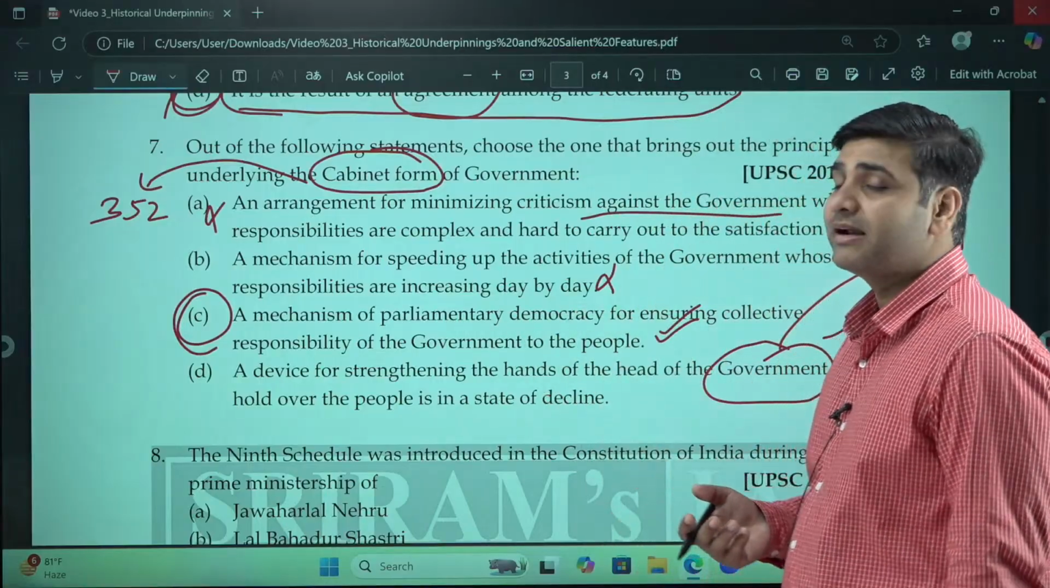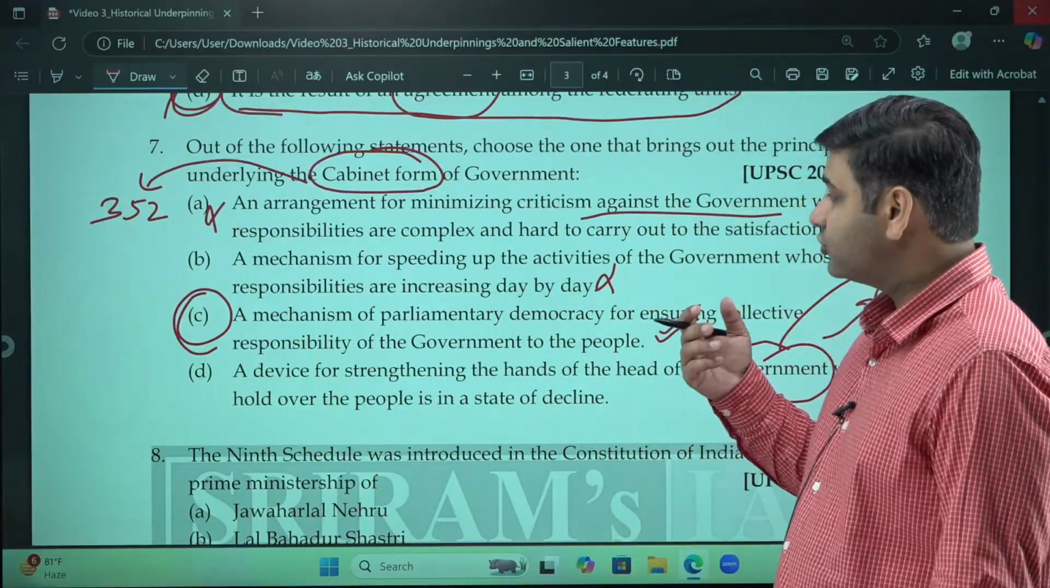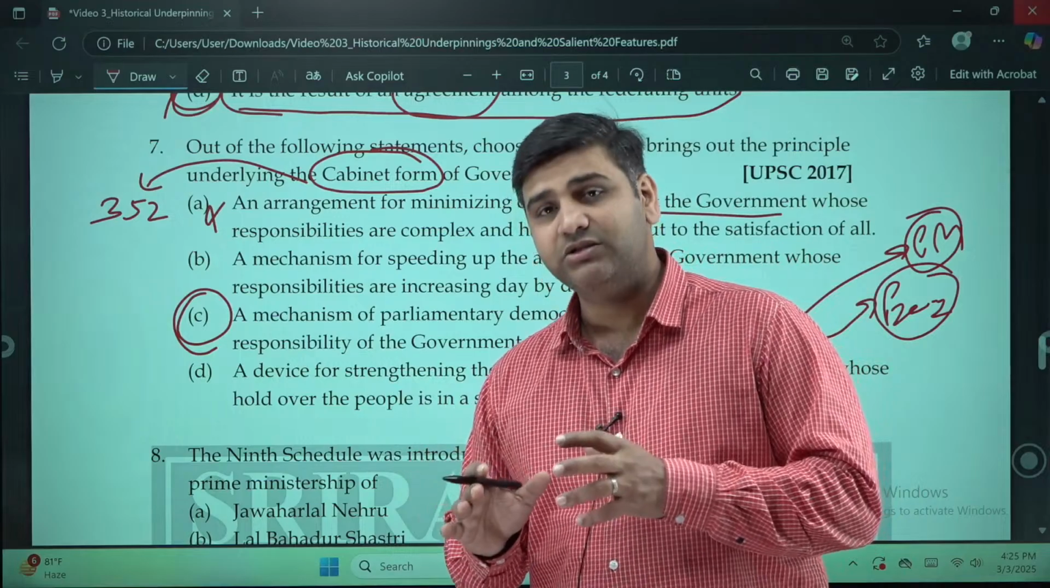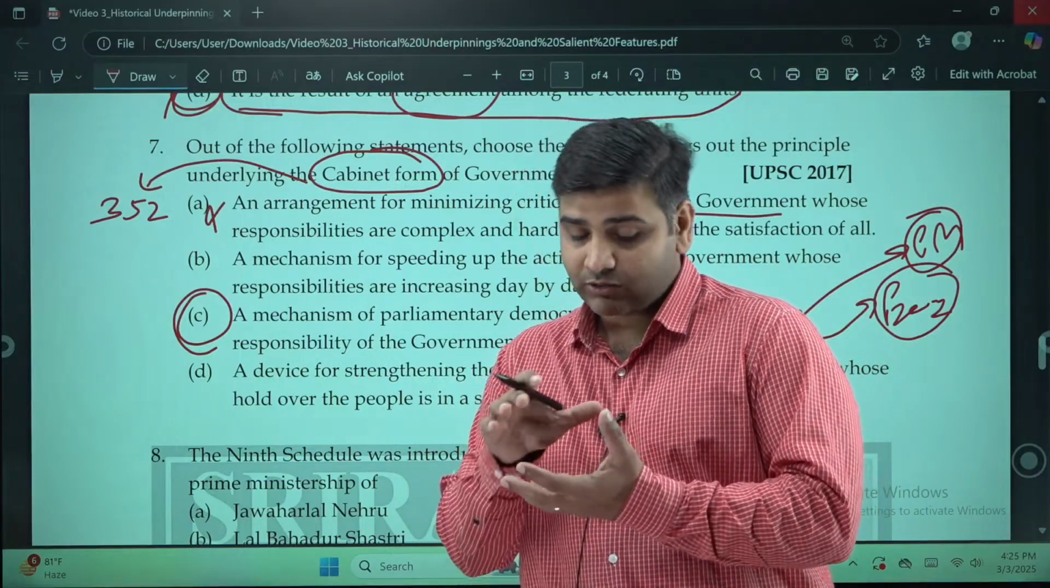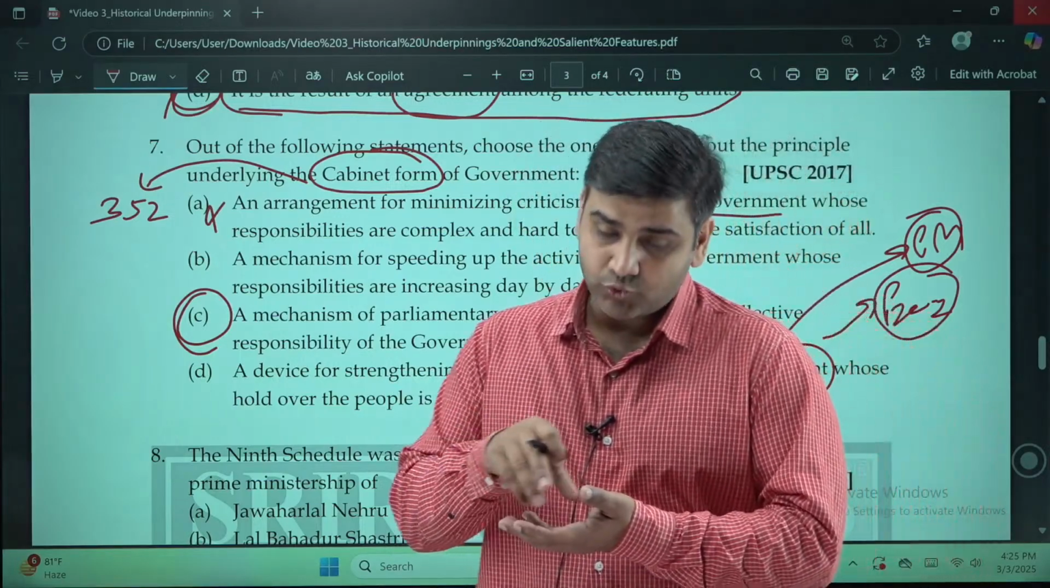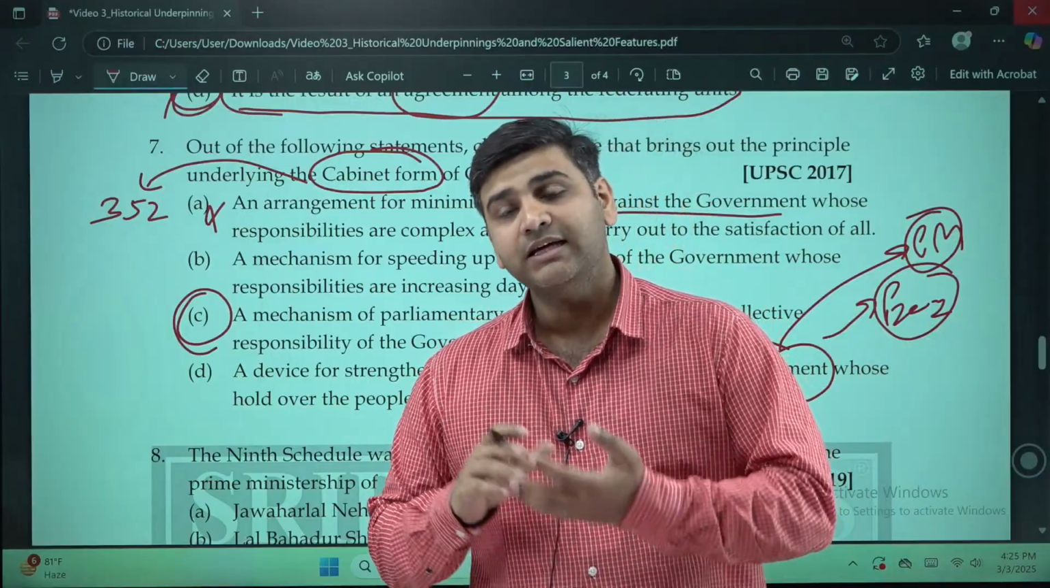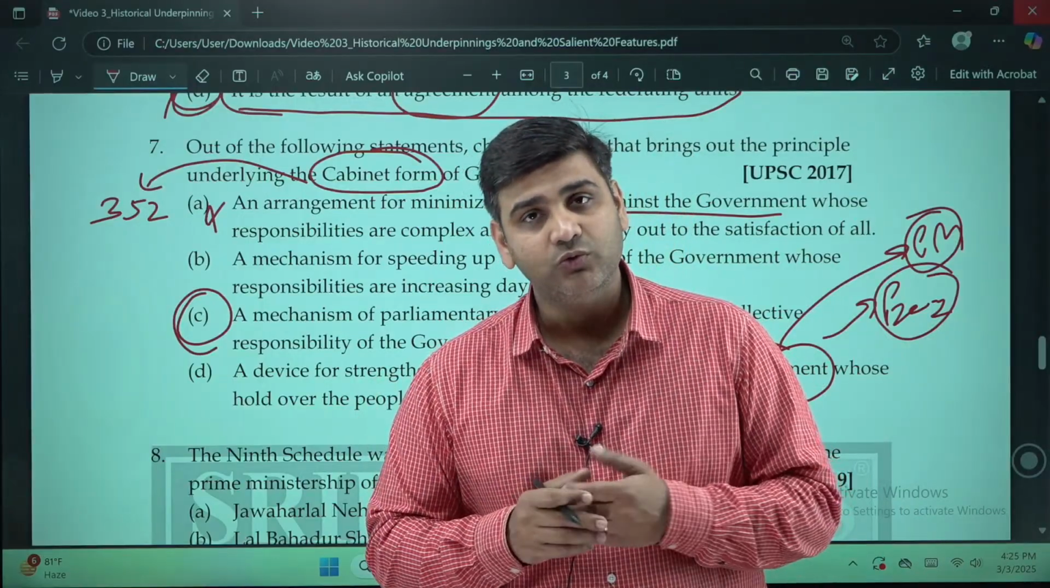A mechanism of parliamentary democracy for ensuring collective responsibility of government. So the Council of Ministers is there, and the cabinet is chosen from those Council of Ministers. All of them are responsible to the Lok Sabha.